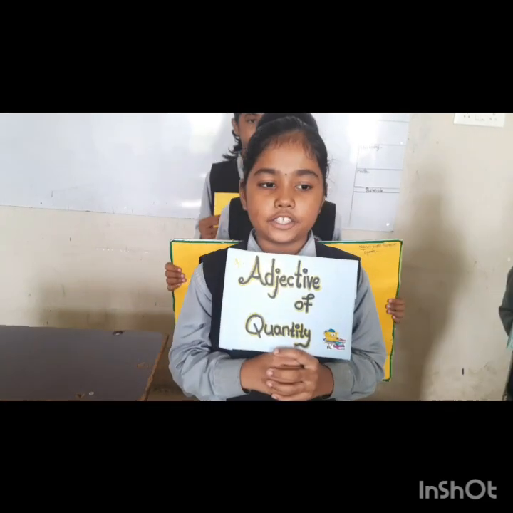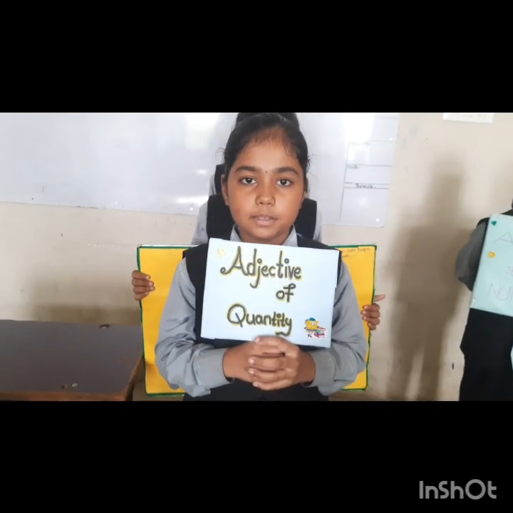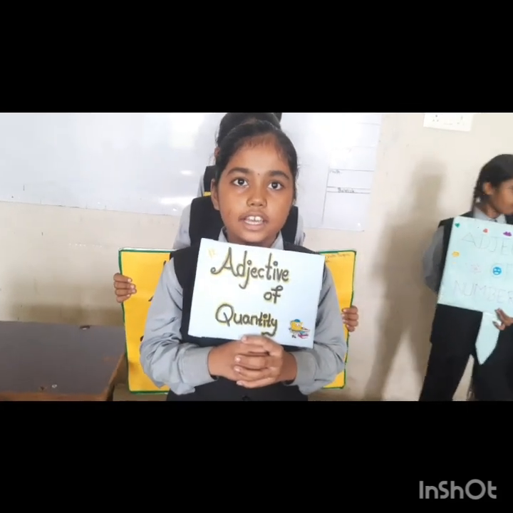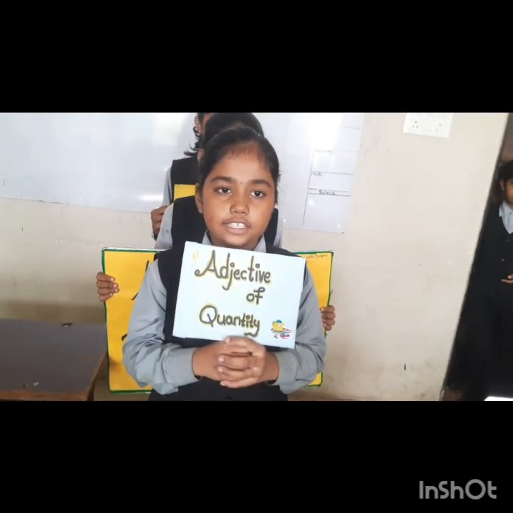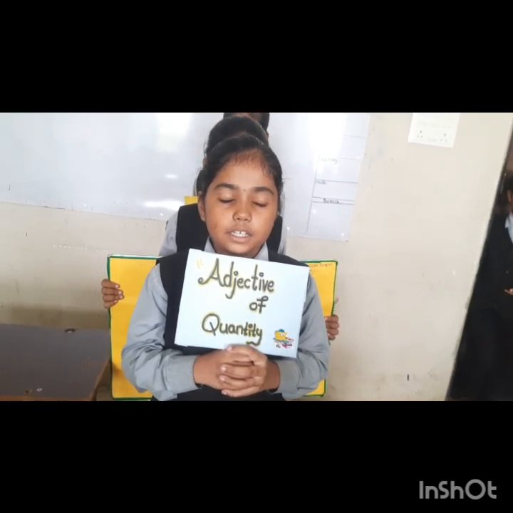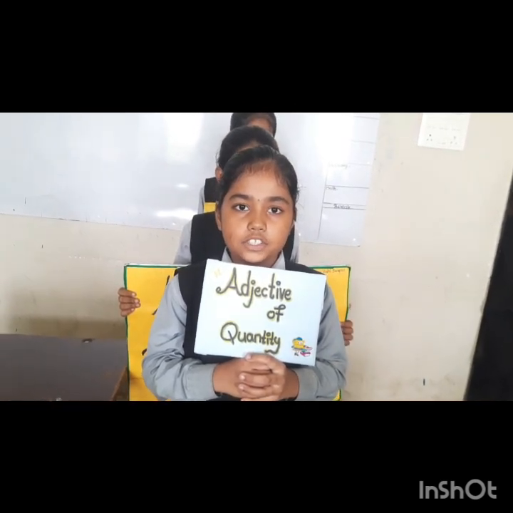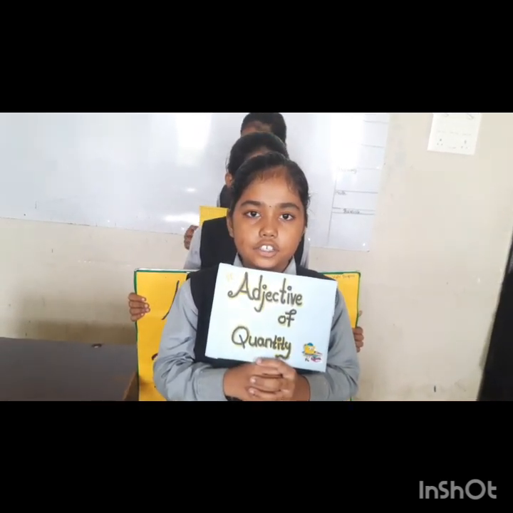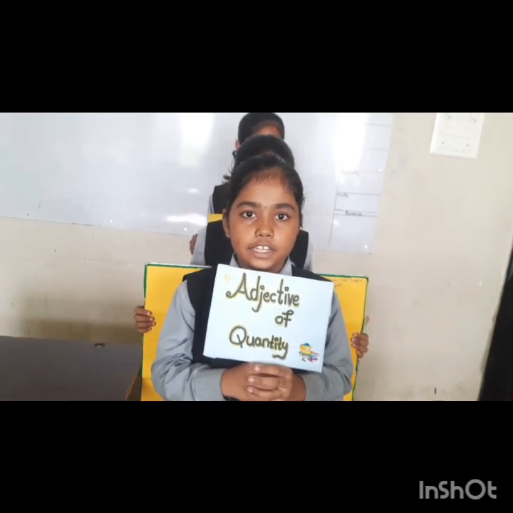Hello friends, I am adjective of quantity. Adjectives that tell us about the amount of the noun are called adjective of quantity. For example, some rice is there in the pot. How much rice? The car did not cost me much money. How much money? It was enough.